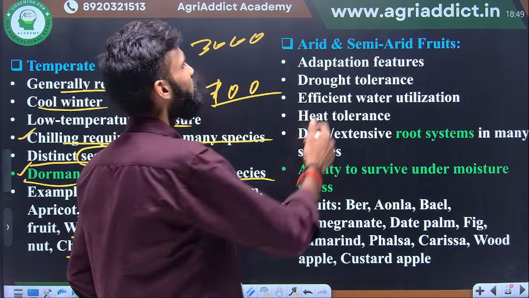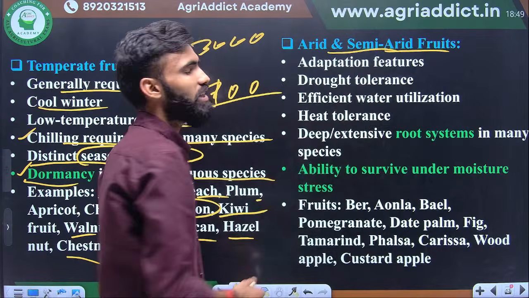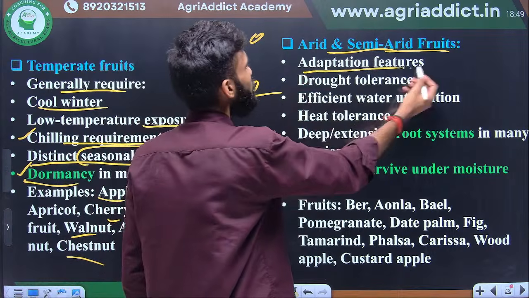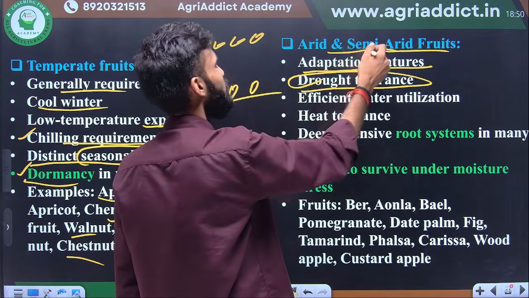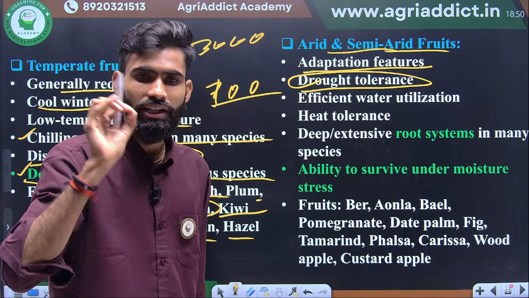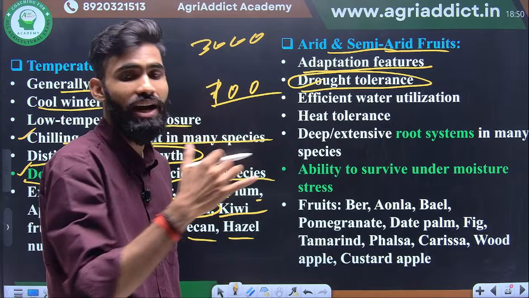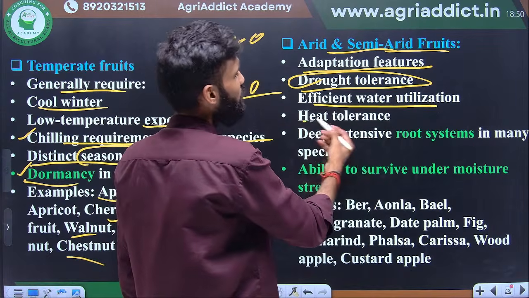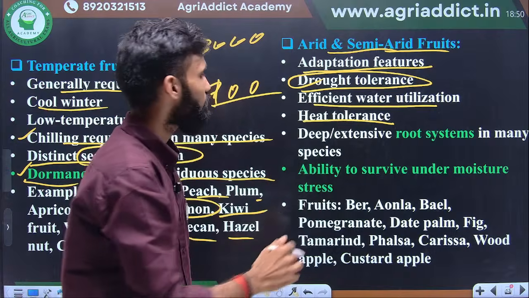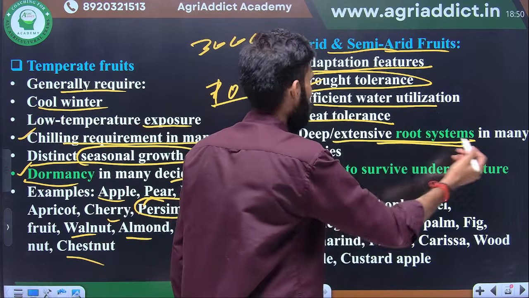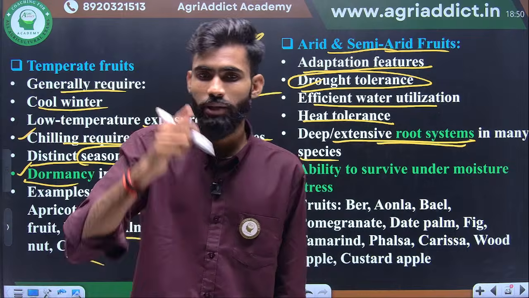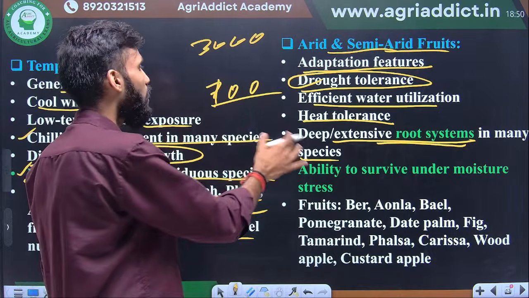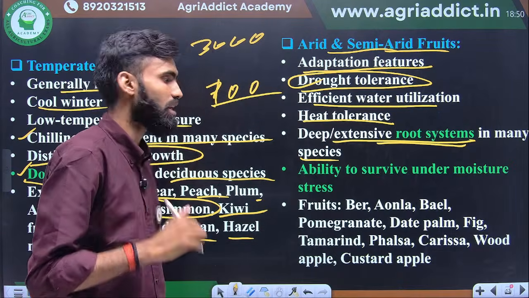Next one is arid and semi-arid fruits. Okay, so arid and semi-arid fruits are basically derived from subtropical fruits. The adaptation feature is drought tolerance. Because the term arid and semi-arid is included, it means they survive under adverse, very high temperature and very high drought conditions. Okay, efficient water utilization, heat tolerance, and how do they survive? Because of an extensive deep root system in many species. Because of the deep root system, it takes up water from the deeper region of the soil. This is the mechanism by which it survives under adverse climatic conditions.